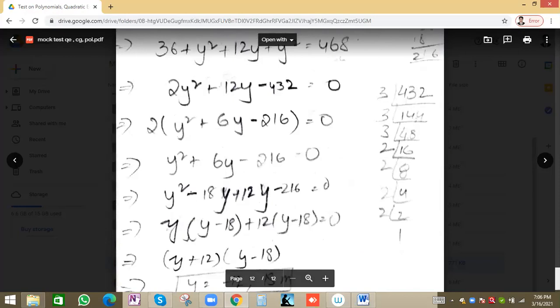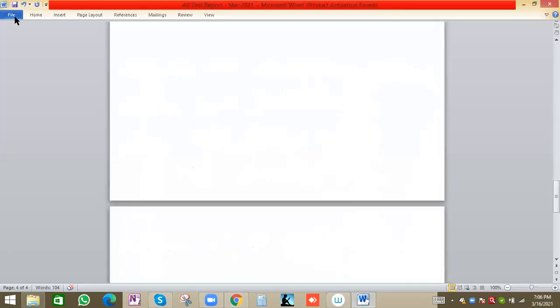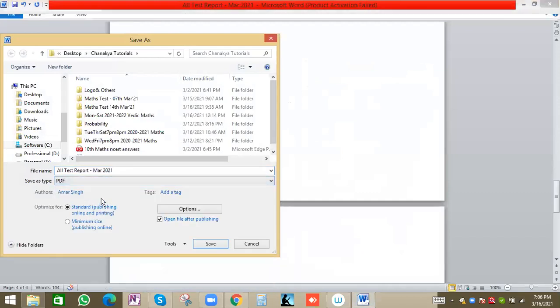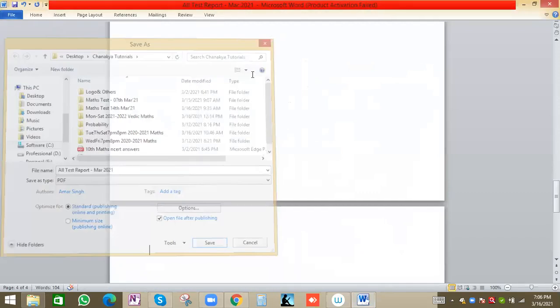We have to write on an A4 sheet, then take a snapshot, convert it, paste it in Word, and then save this Word document as PDF. We have the Save As option, we can save as PDF. Here we have the option PDF, and this document will be saved as PDF, right?